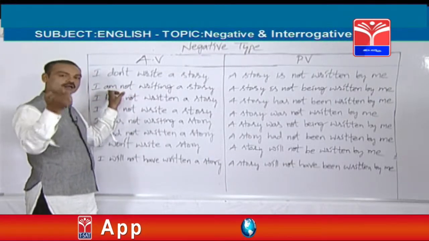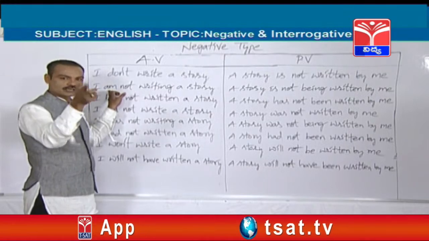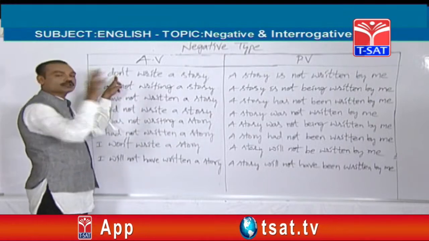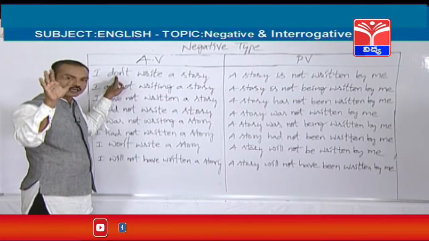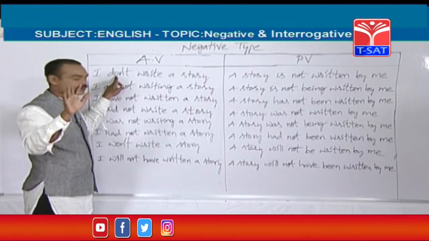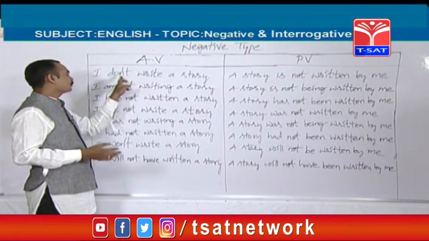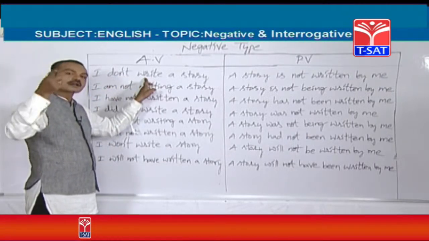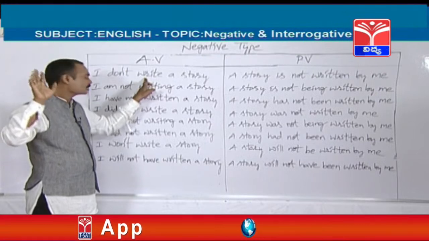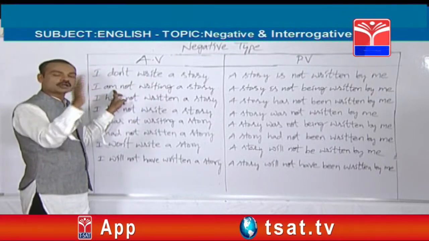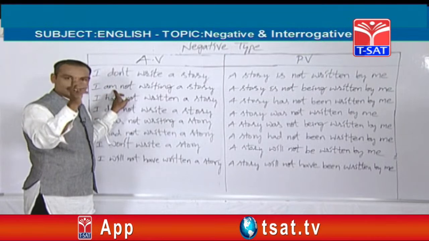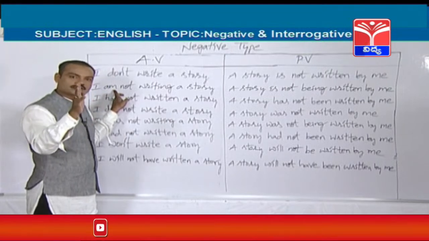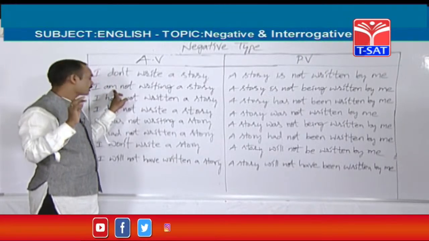I am not, we are not, you are not, they are not, he is not, she is not. After I, we, you, they, don't; after he, she and any singular subject, doesn't. Whenever you find am not, is not or are not, those are sentences of present continuous.